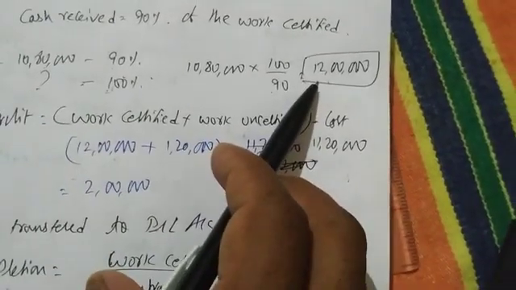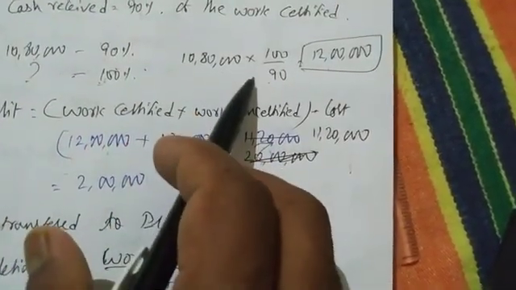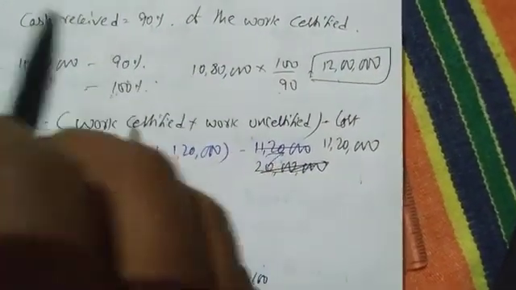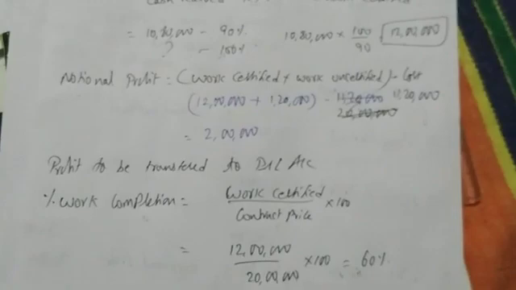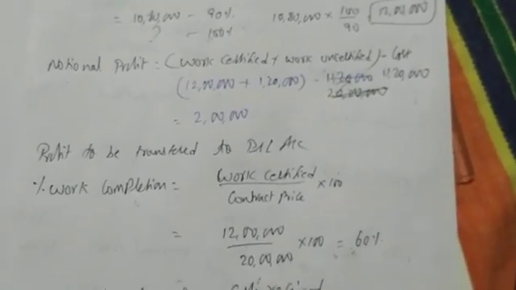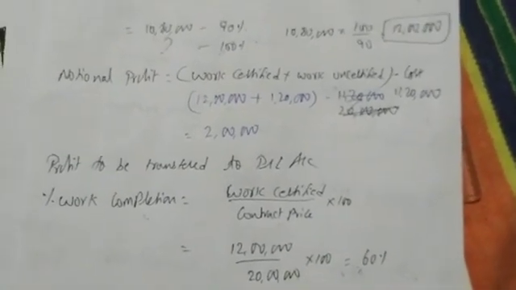Okay, done. So simple. You have how to find out work certified: cash received into 100 by 90. Yes, I have done cross multiplication. Like this would be asked for 4 marks. Okay, I'll send picture of this question and solution also. I hope you people are understanding the pics and videos I'm sending you. And in pics I'm writing that question, that problem number, and solution also I'm writing problem number.